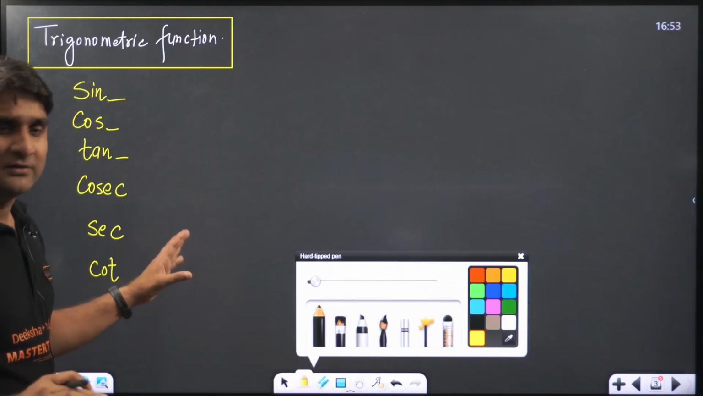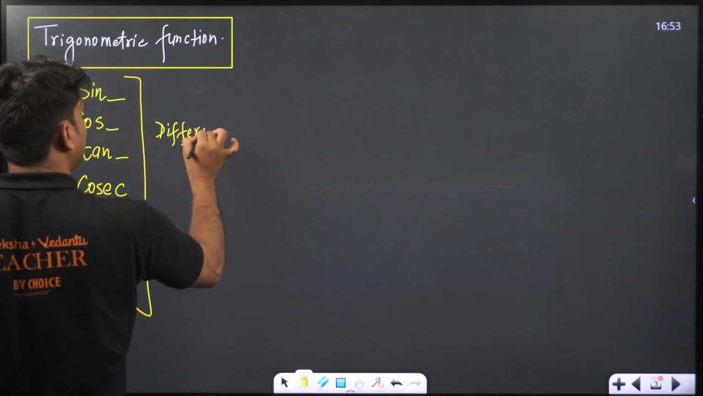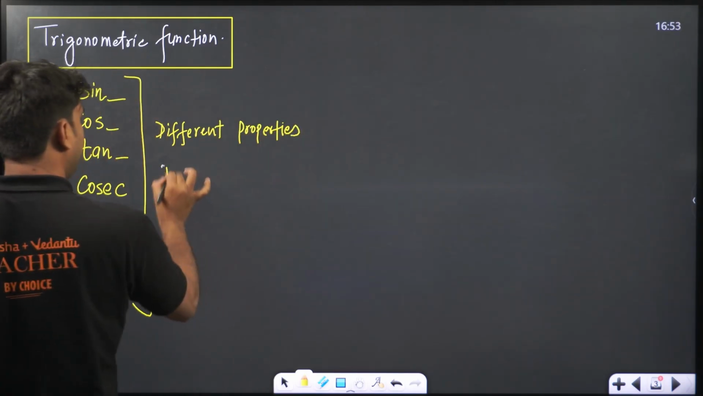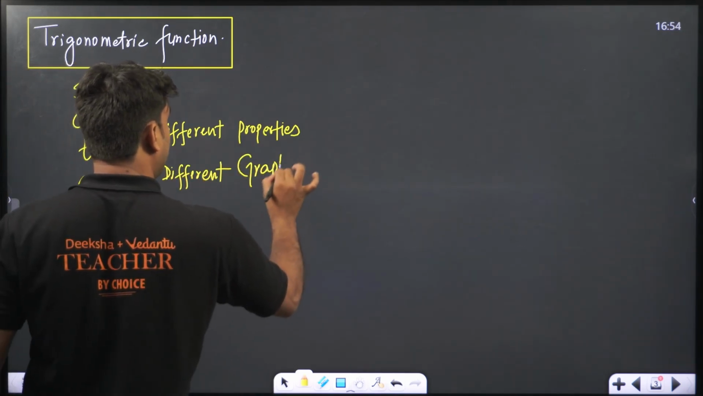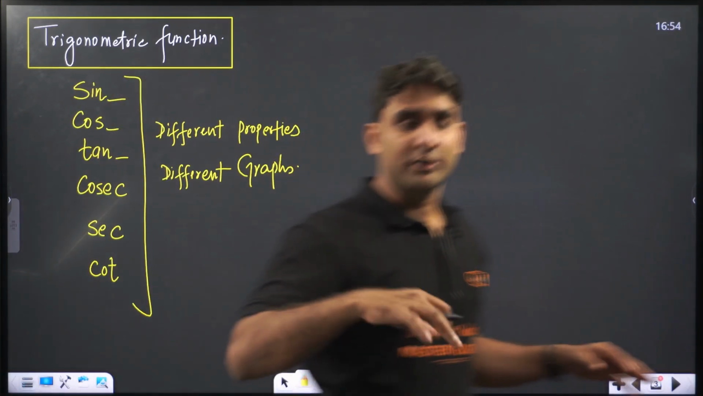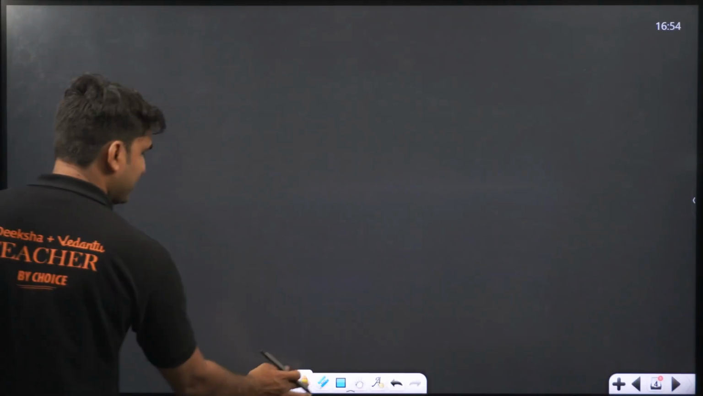Trigonometric functions, clear everyone? They all have different properties. When you plot the graphs of these functions, they will show you different graphs, right? So all have different kinds of properties and graphs when you show the trigonometric functions on a graph. Now let's move ahead. Next topic is trigonometric ratio. This is the first topic of class 10th to solve the NCERT questions.